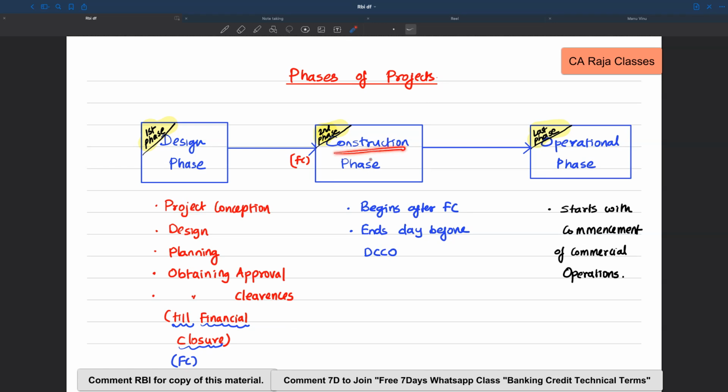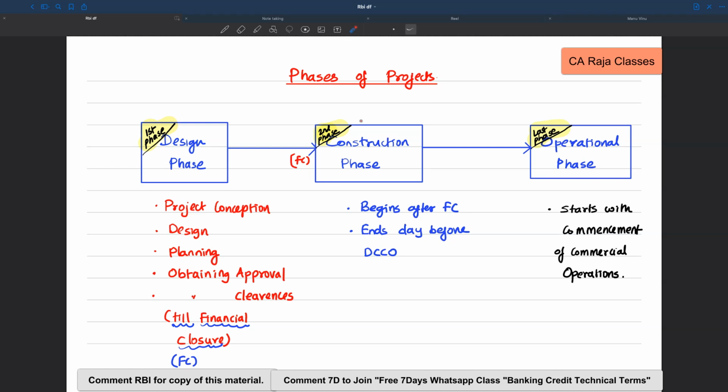Then comes phase 2, which is called the construction phase, and this phase starts after the financial closure. It means the loan sanctions are obtained, so the loan amount is going to be drawn, and using it the construction is going to happen. The promoters are also going to bring in their money. So it begins after the financial closure, and it will end a day before DCCO, that is, the date of commencement of commercial operations.